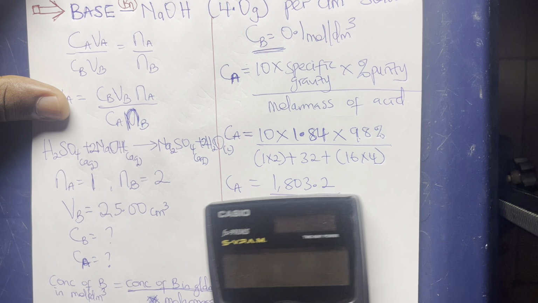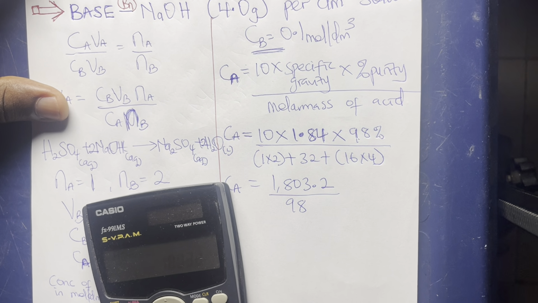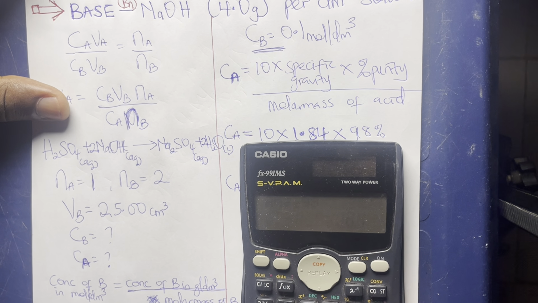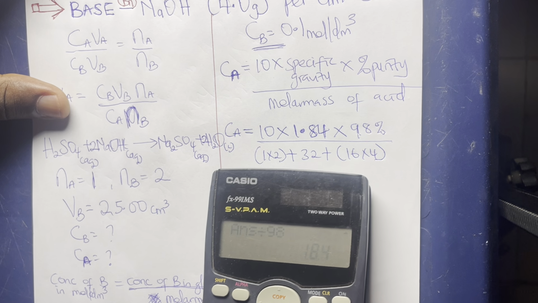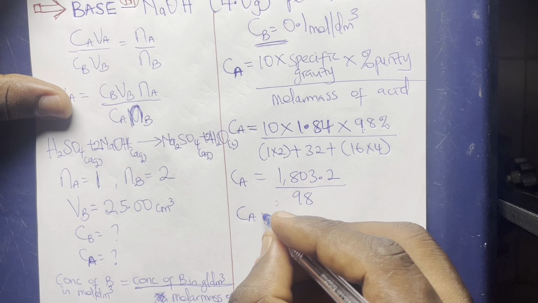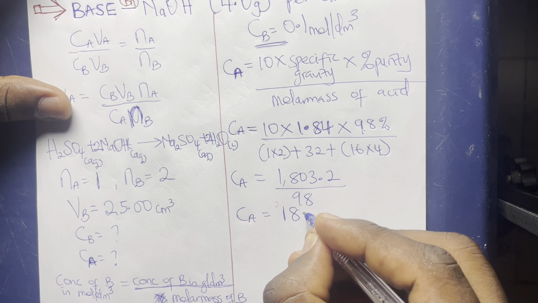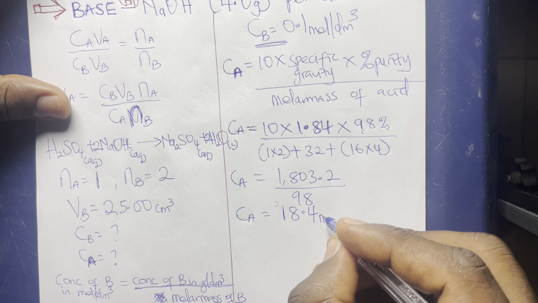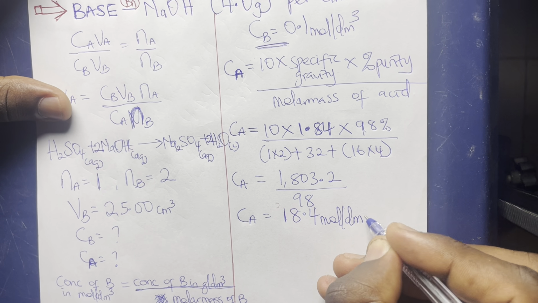So the answer divided by 98, that's giving us 18.4. As you can see it here, that is 18.4. So we have our Ca, which equals 18.4. So that's going to be in mole per dm cube.